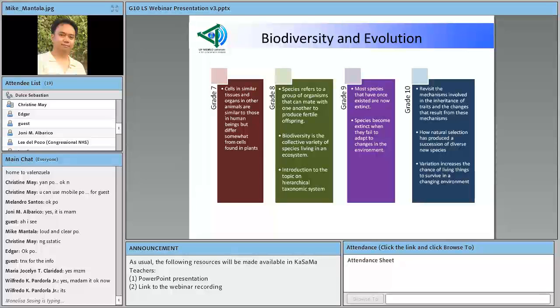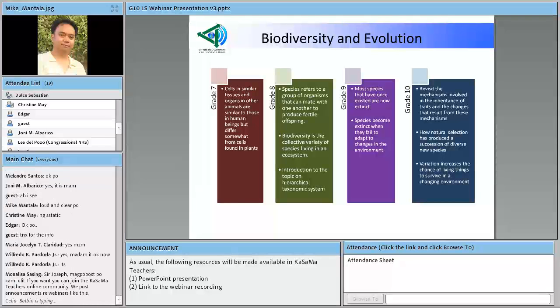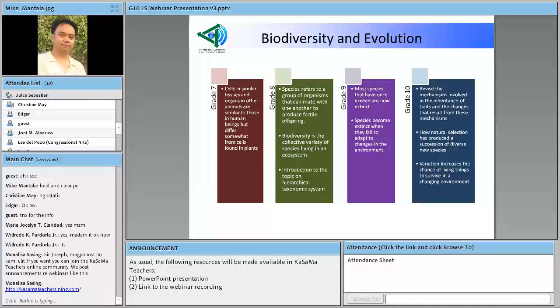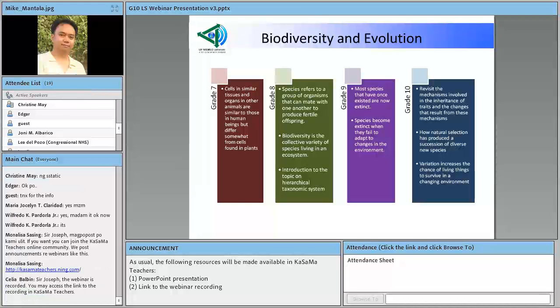They have studied the cells in animals, which are similar to cells in humans, and these two kinds of cells are different from those of plants. Then we introduce the students also to other living organisms which they have not encountered yet in the early grades, like the fungi, the bacteria, and the protists. So that's what they will learn in grade 7 with regards to biodiversity and evolution.